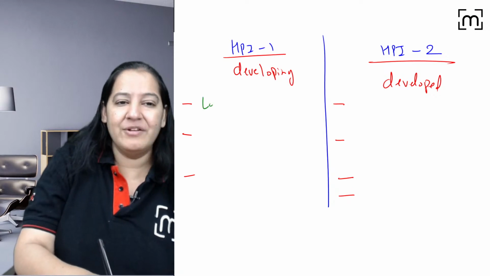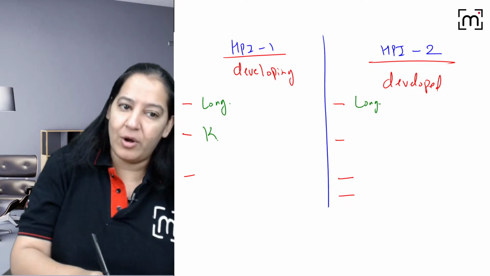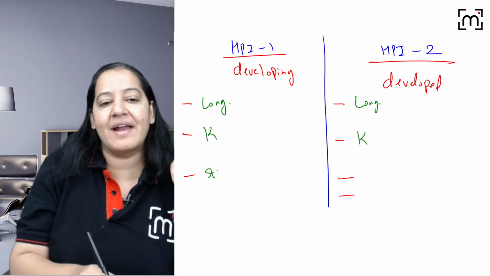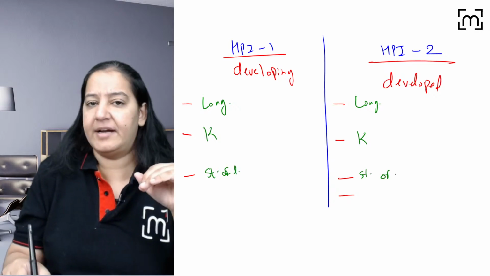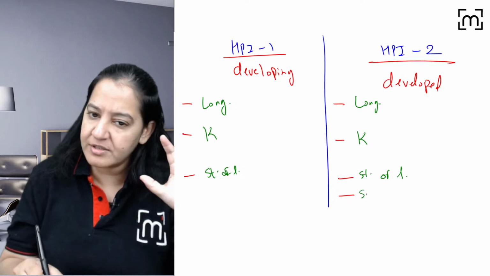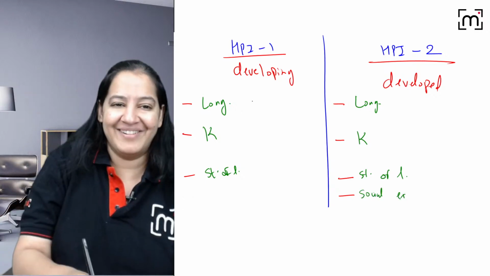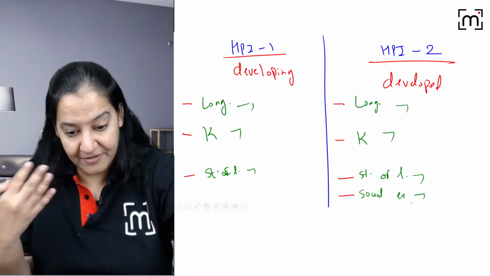So yes, Gaurav, the first is longevity in both of them. The second is knowledge in both of them. And the third is a decent standard of living in both of them. But the criteria will differ. The fourth is social exclusion, which is only included in HPI 2, not in HPI 1. Now tell me the differences between them. Everything is the same, but you have to tell me the differences now.